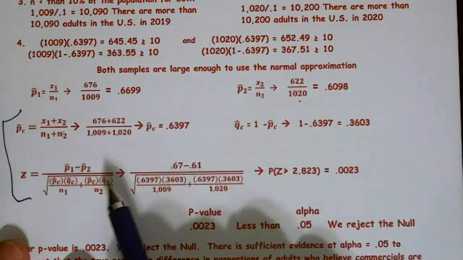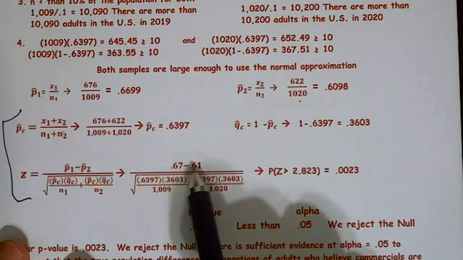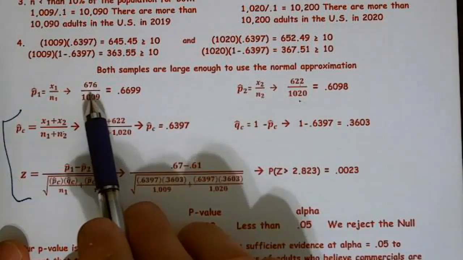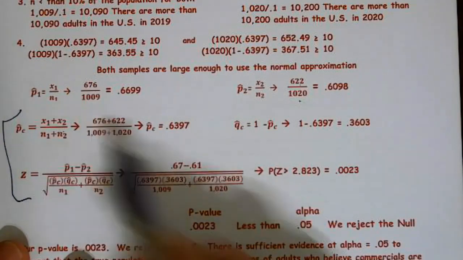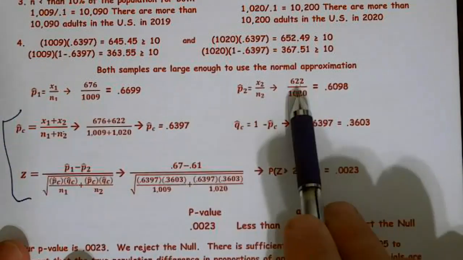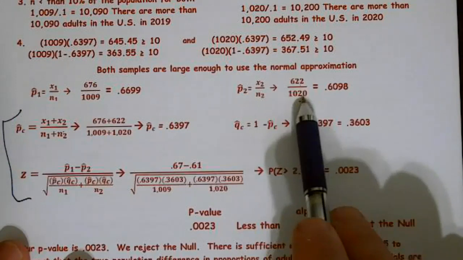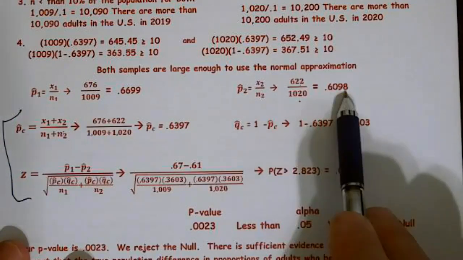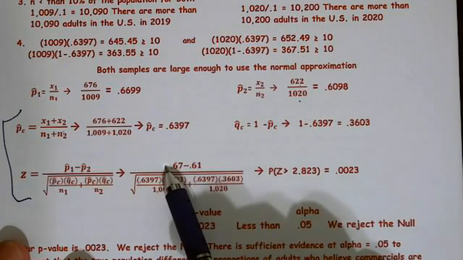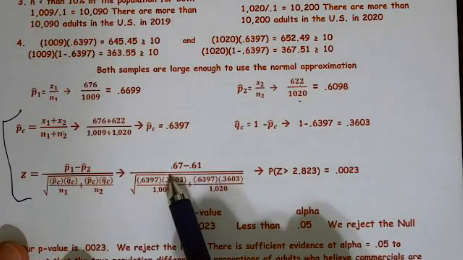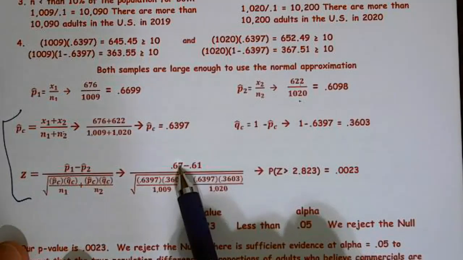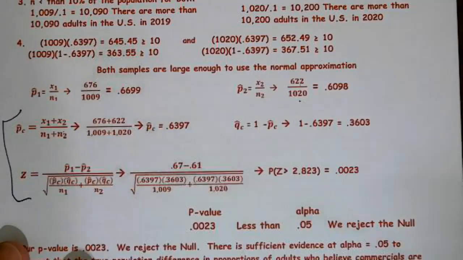What they didn't give me was P hat 1 and P hat 2. Well, P hat 1 is 676 over 1,009, so that goes there. And P hat 2, 622 over 1,020, so that goes there. Now, I rounded those, but I probably should have carried them out to 4 decimal places. But if you rounded, that's fine as long as you show your work like this.